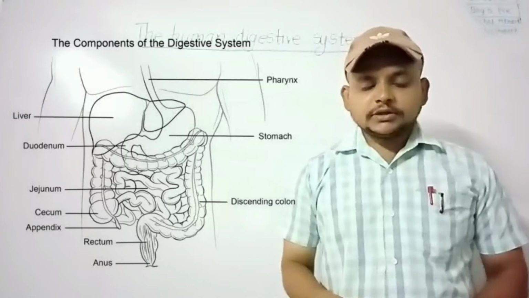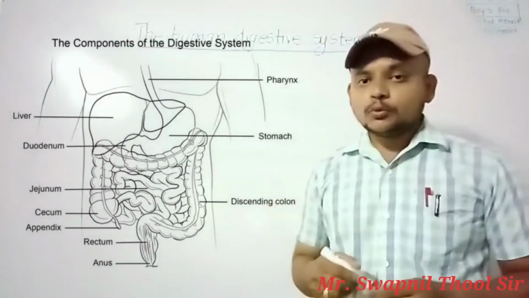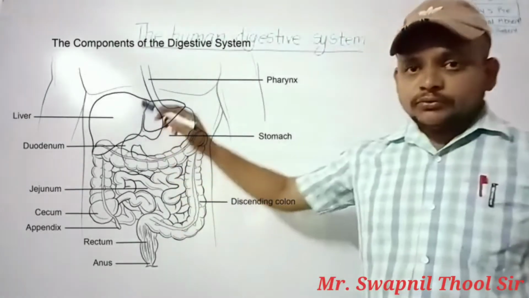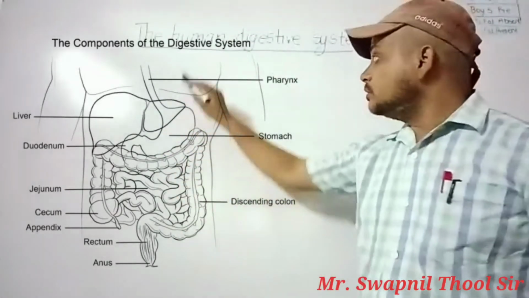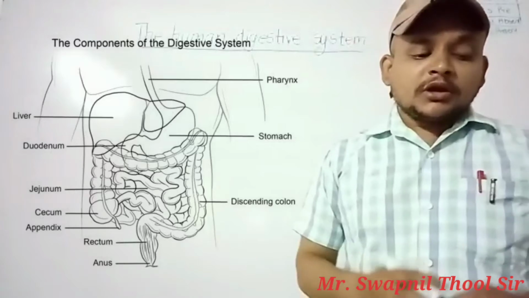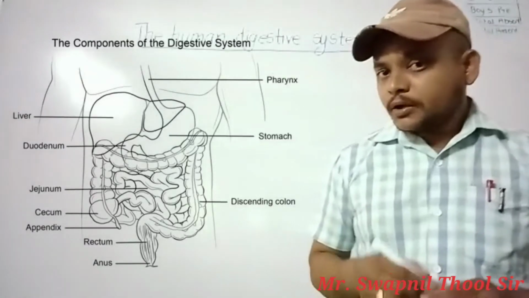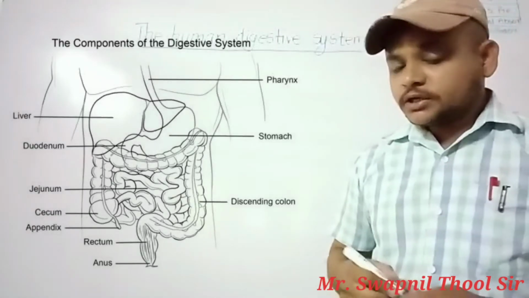So students, in this period we are going to see the human digestive system. Which parts of our body are included in our human digestive system? It's called the alimentary canal. It consists of various organs such as